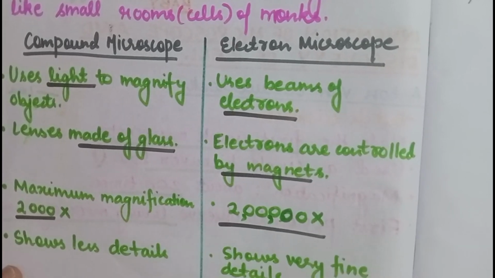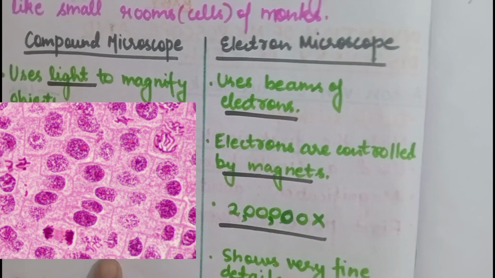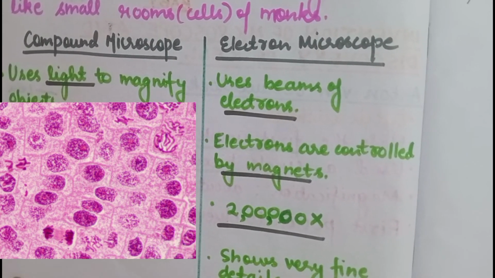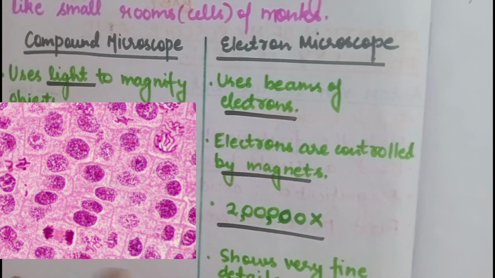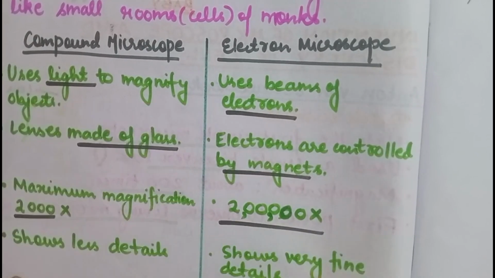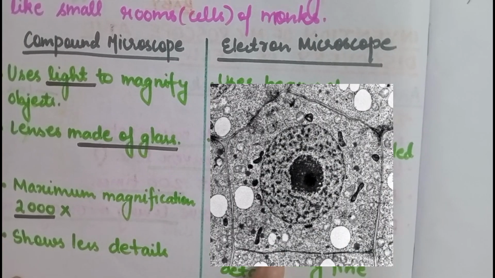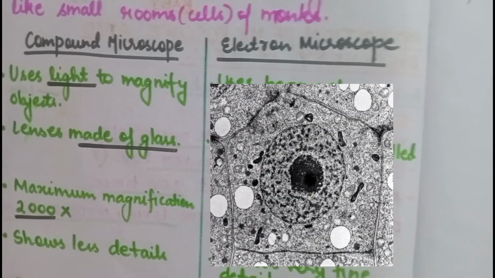I will attach the images shown by the compound microscope and electron microscope. Here you can see the first image, which shows a cell under a compound microscope, and the second image shows a cell under an electron microscope.